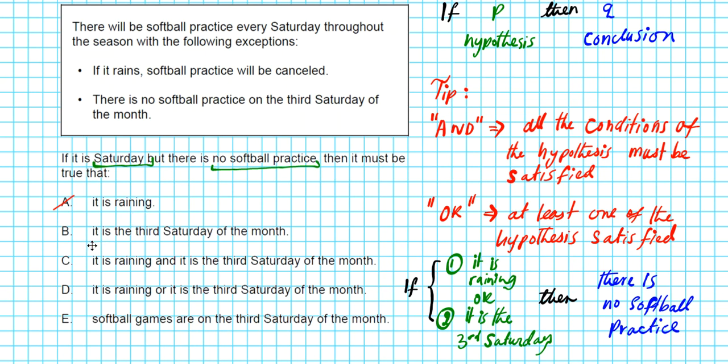Option letter B, it is the third Saturday of the month. Well, if it is the third Saturday of the month, there will be no softball practice. That's true. But in this statement here, it just states that it is Saturday.